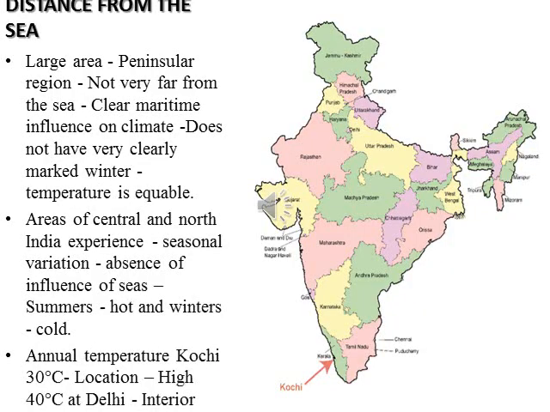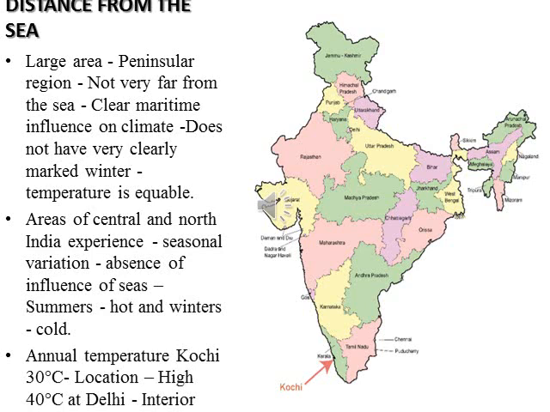Then, distance from the sea. A large area of India, especially the peninsular region, is not very far from the sea. If you take peninsular India, it is almost very close to the sea. So it has a clear maritime influence on climate. The sea and the oceans have a very good influence on the climate of India.